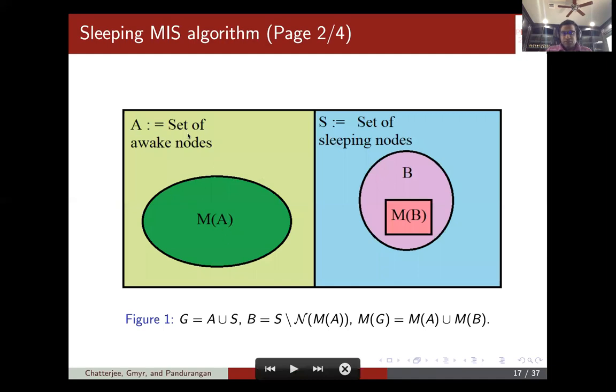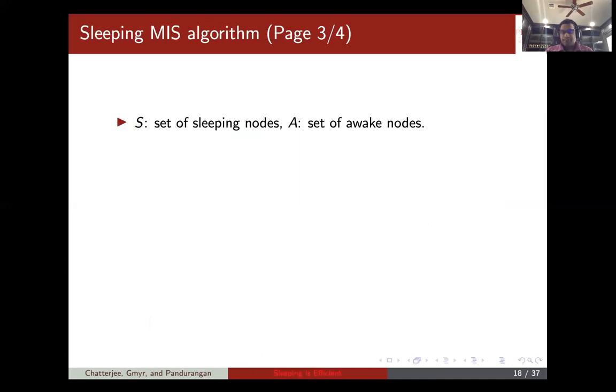So this is the picture. A is the set of awake nodes, S is the set of sleeping nodes, and MA is the independent set computed on A. B is the subset of sleeping nodes excluding the neighbors of MA, because the neighbors of MA cannot be in the independent set. Now we recursively compute the MIS on B, and the overall MIS is simply the union of MA and MB. So that's in a nutshell the algorithm.